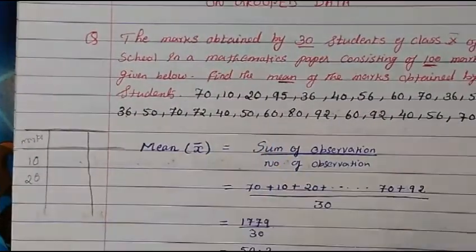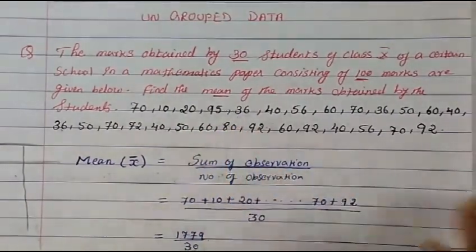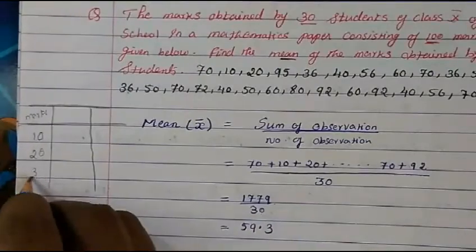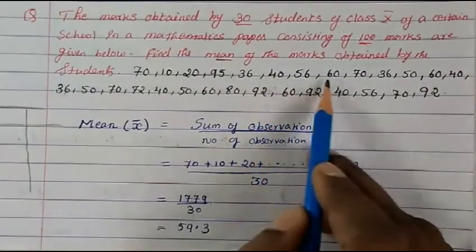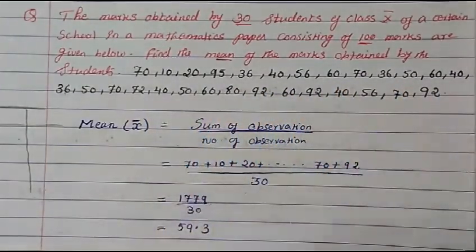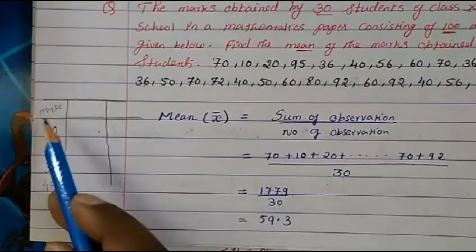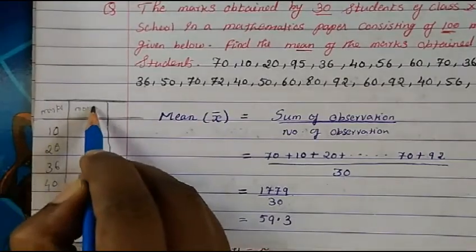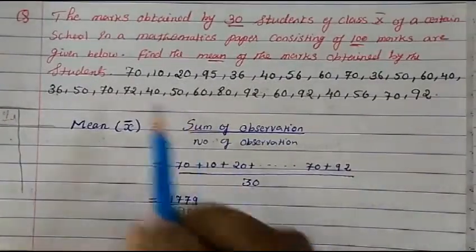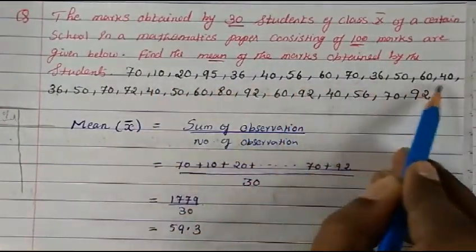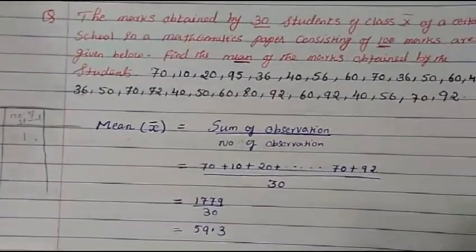Then next after 20 comes which one? 36. So 36 we write down. Then the next mark after 36 is 40. Is there anything else? No. So we write down 40. Like that we make the arrangement. We write down the marks and then we write the number of students. So how many students got 10 marks? One student got 10 marks. So 1. Then how many students got 20 marks?